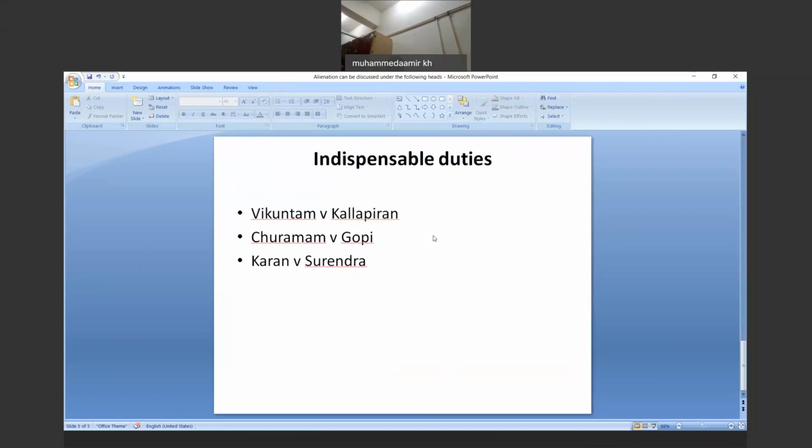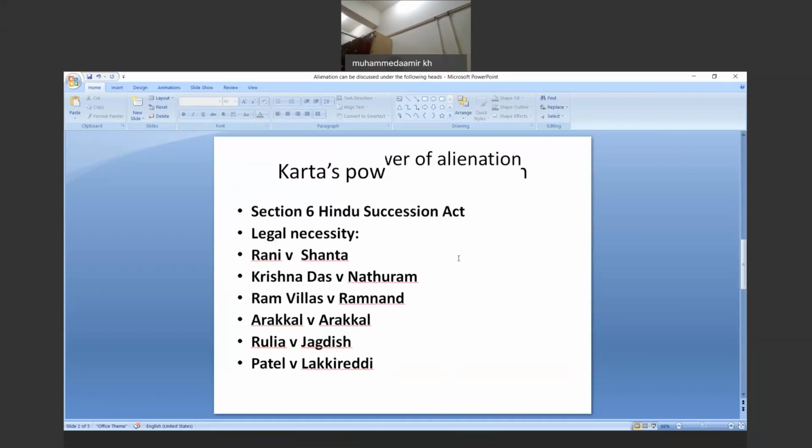This includes the entire head. It is certain that the Karta can alienate the joint family property with the consent of the co-partners, even if none of the above exceptional cases exist. If all the co-partners are adult, it is binding on the entire joint family. So these are certain things which we will be discussing regarding the Karta's part.